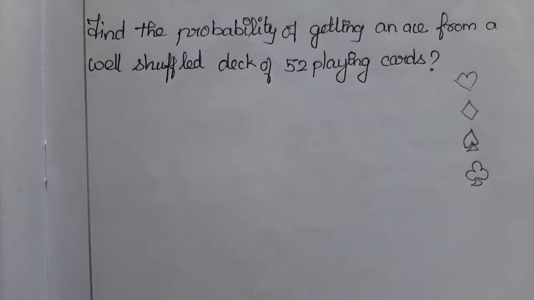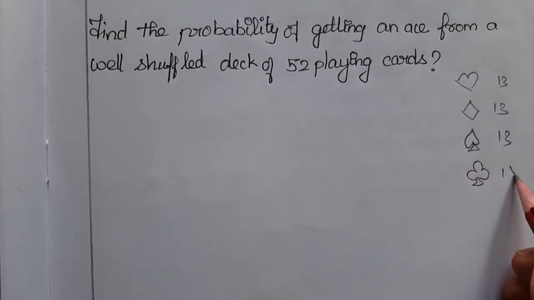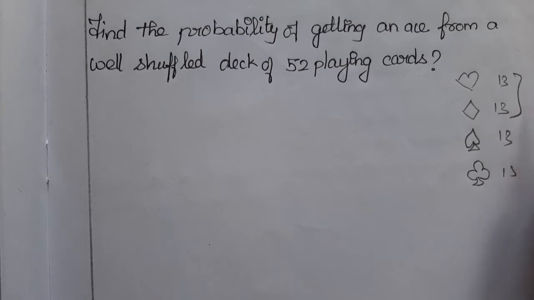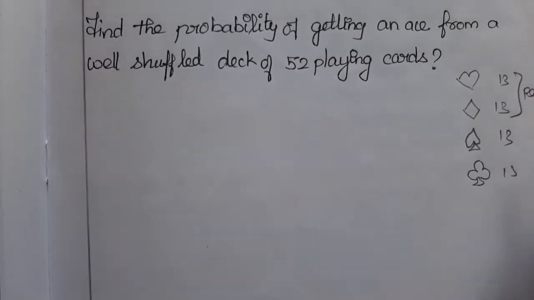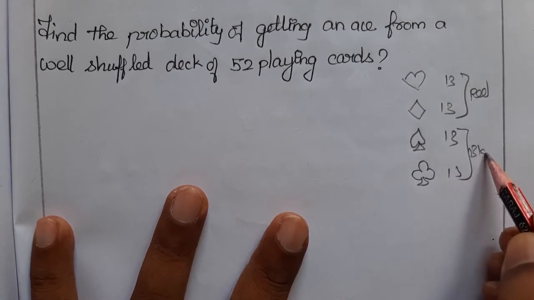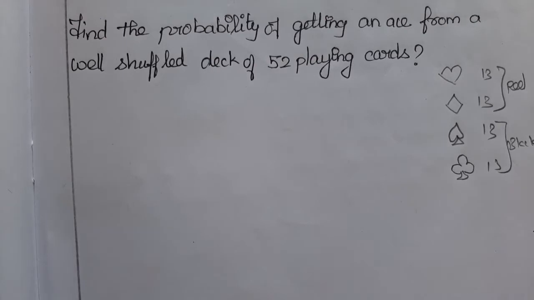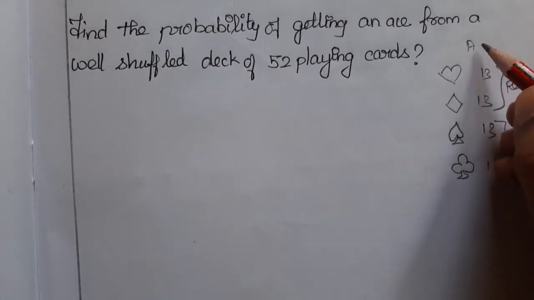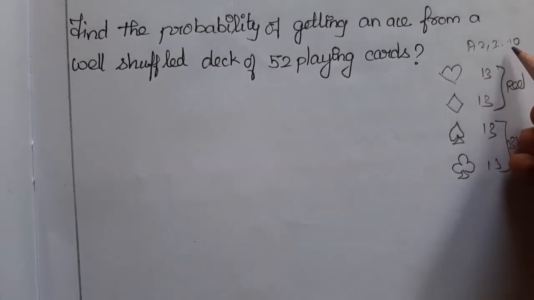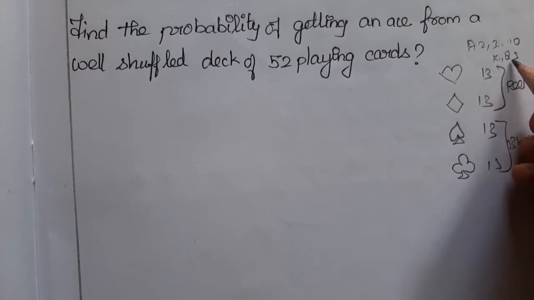So there are 4 suits and each has 13 cards, and two of these are red color and two are black color. Do you remember that? Each suit of 13 cards starts from ace, 2, 3 up to 10. Then we have king, queen, jack.